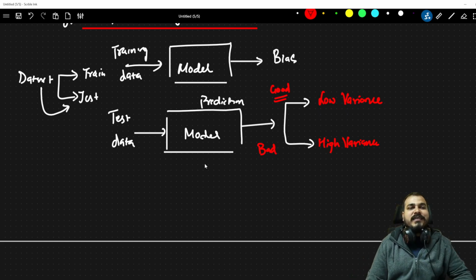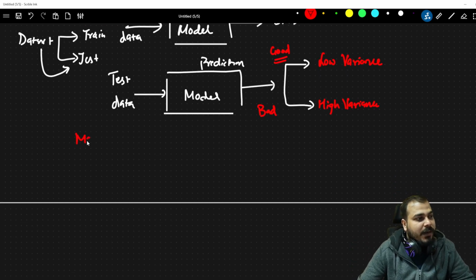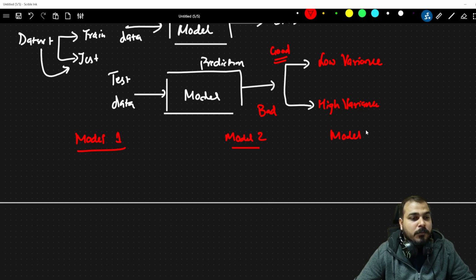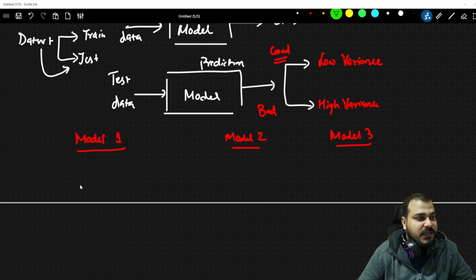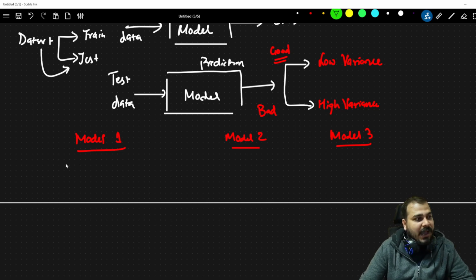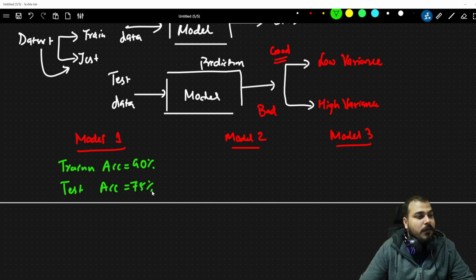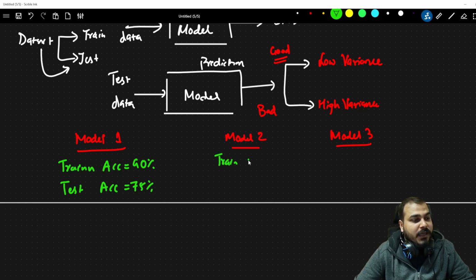So if I talk about three scenarios, let's say this is my model 1, this is my model 2, and this is my model 3. Let's consider that model 1 has a training accuracy of 90% and a test accuracy of 75%. Similarly, I have a train accuracy of 60% and a test accuracy of 55%.